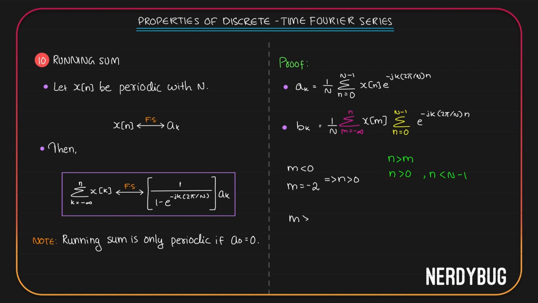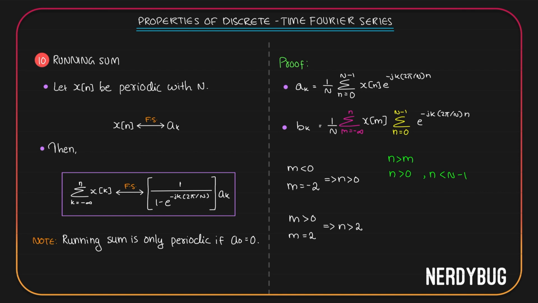Assume m is greater than 0. For example, m is equal to 2. We need n to satisfy n greater than m and n greater than 0. So over here, we'll be taking n greater than 2. If n is greater than 2, then that means n is greater than m. Also, n is greater than 0.